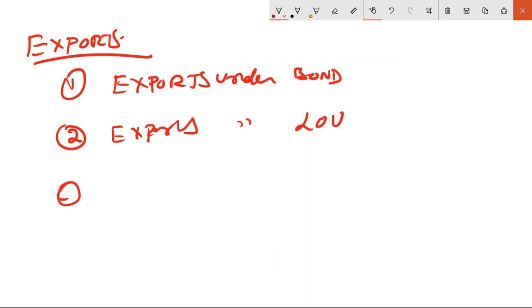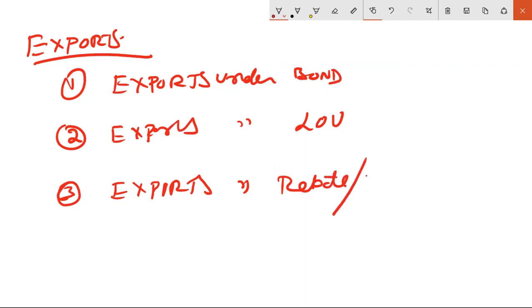And the third one, exports under rebate or no bond. So exports is further classified into 3 types: exports under bond, exports under LOU, and exports under rebate or no bond.